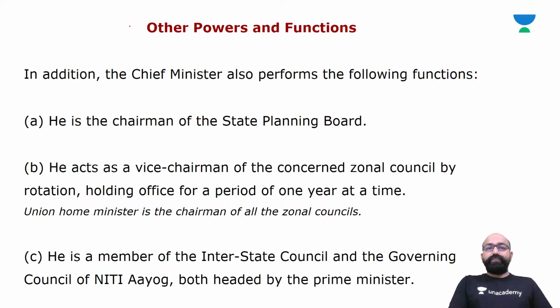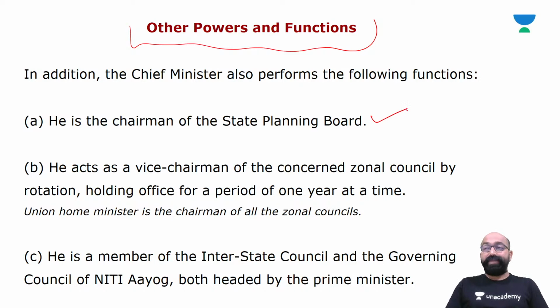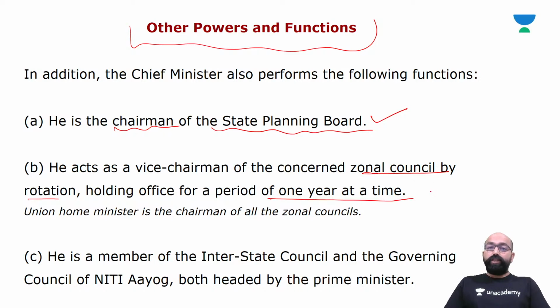Then we'll see other powers and functions of the Chief Minister. So, in addition to all these powers and functions, the Chief Minister also performs the following functions. He is the chairman of the State Planning Board. Yes, the Chief Minister is the chairman of the State Planning Board. Yes, he acts as a vice chairman of the concerned Zonal Council by rotation, holding office for a period of 1 year at a time.